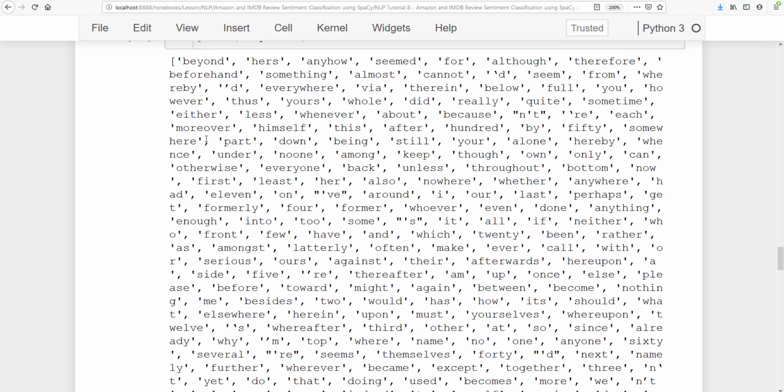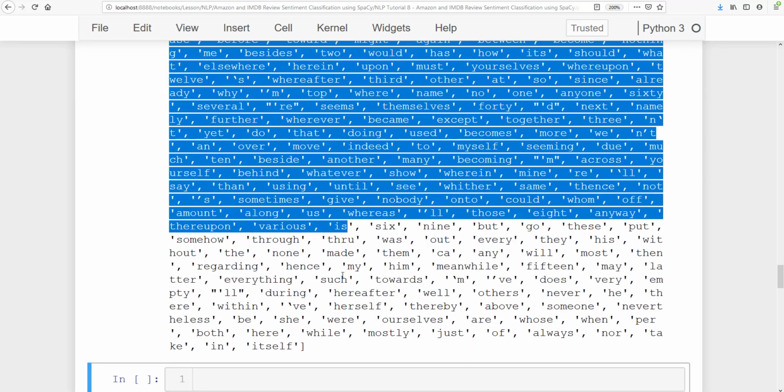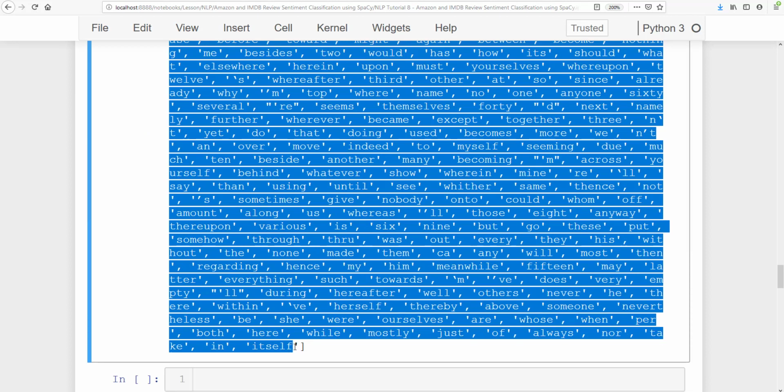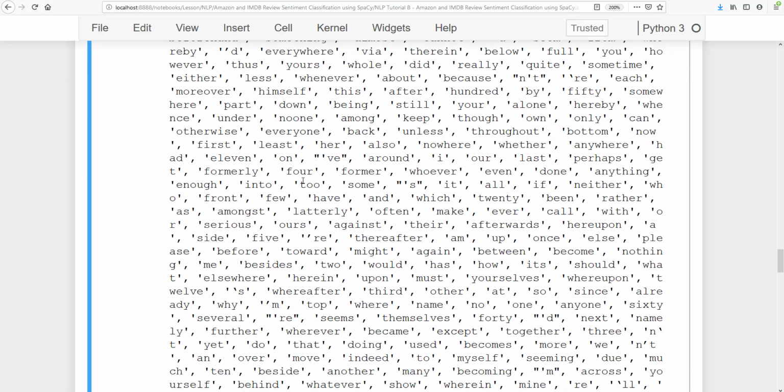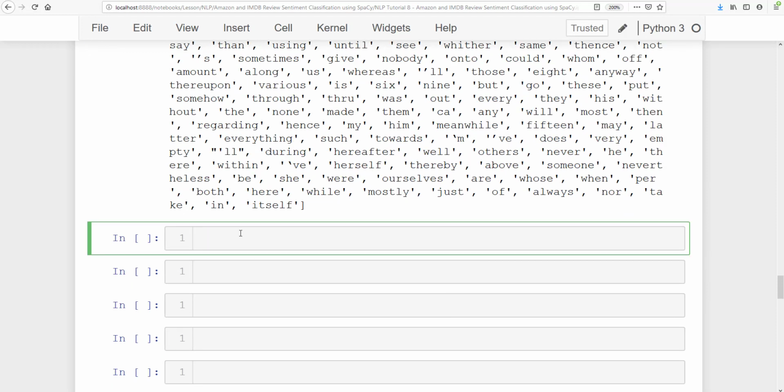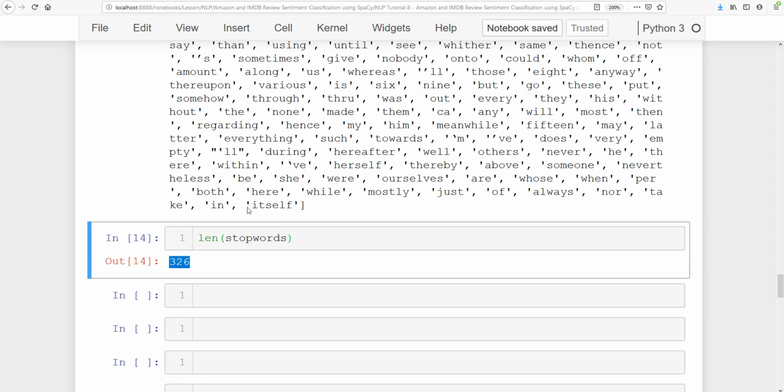Now you see here, these are the stop words. These are the most frequently repeated words in any English literature. Like you see, beyond, hers, anyhow, seemed, for, although, therefore, beforehand, something. These actually don't convey much information. That is why these words should be removed. Now let's go ahead and see the length of these words. So you see here 326 stop words are there at the time I am making this video. If you are watching later, the count of stop words might change. Okay, it can get bigger or it can be reduced.